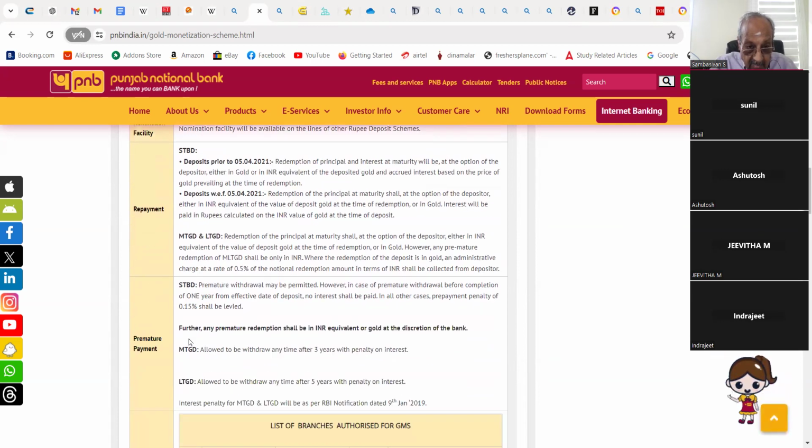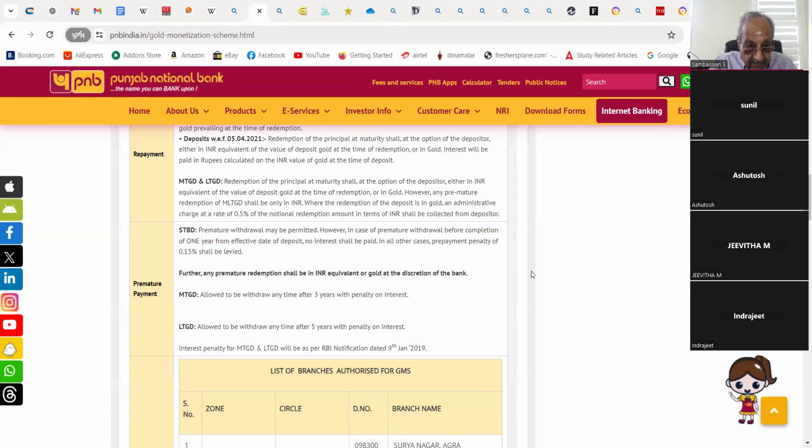Deposit with effect from 5th April 2021: redemption of the principal at maturity shall be at the option of the depositor, either in... Sir, the both are same, no sir? Please read. INR equivalent of the value of deposit at the time of redemption or in gold. Interest will be paid in rupees calculated on the INR value of gold at the time of deposit. Some difference must be there. Doesn't matter.